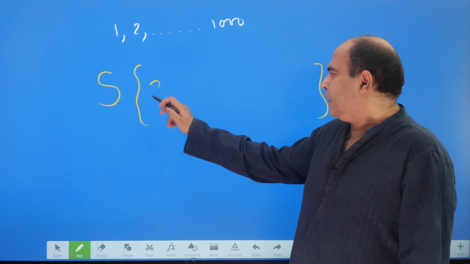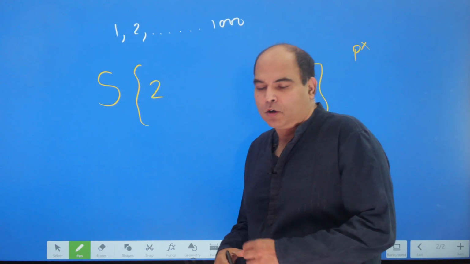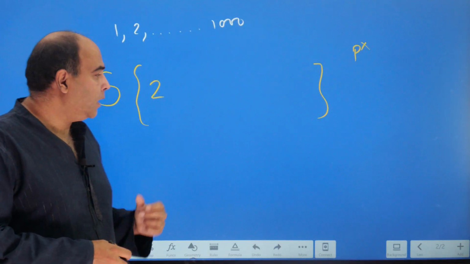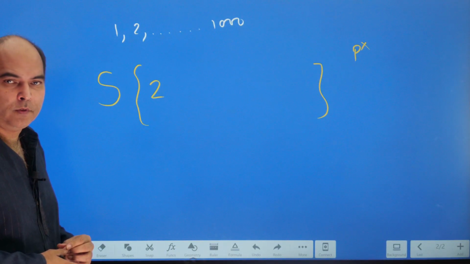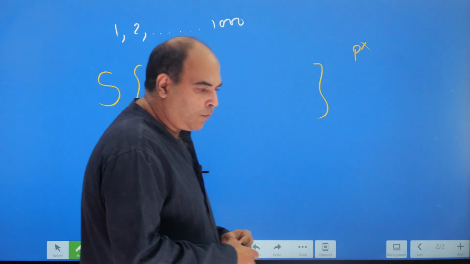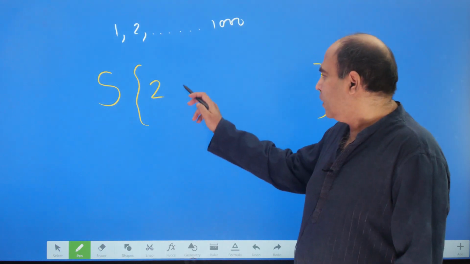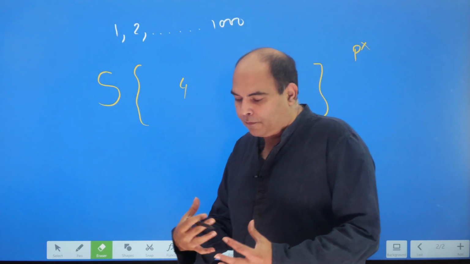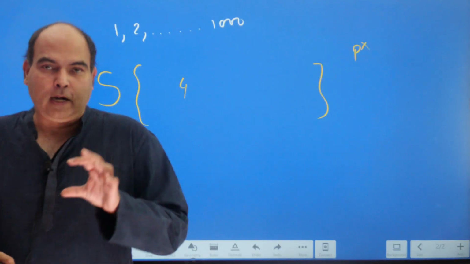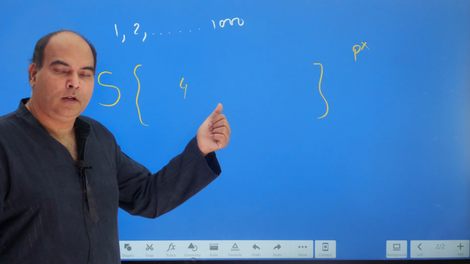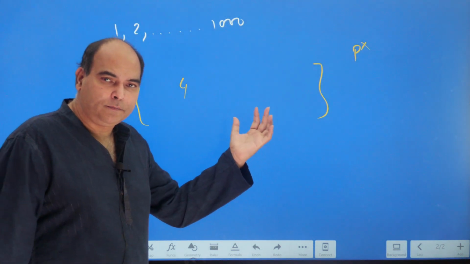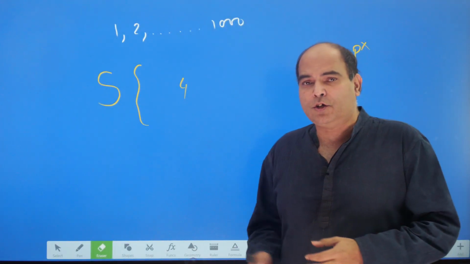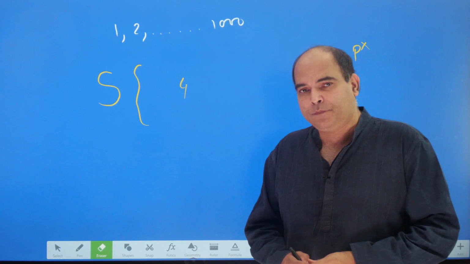So when I start thinking about this, if I think of the number 2, for example, I cannot put it in the subset because it's a prime number. So that first condition eliminates the possibility of putting 2. Same logic, I can't put 3. But what about 4? Can I put 4 in this set? The answer is yes. I'm trying to maximize, so I'll need to take every number that's possible, right? So can I take 4? Yes, because it's not prime, and right now the set is blank, so there's nothing inside it. It's not violating any condition of being coprime with anything else.